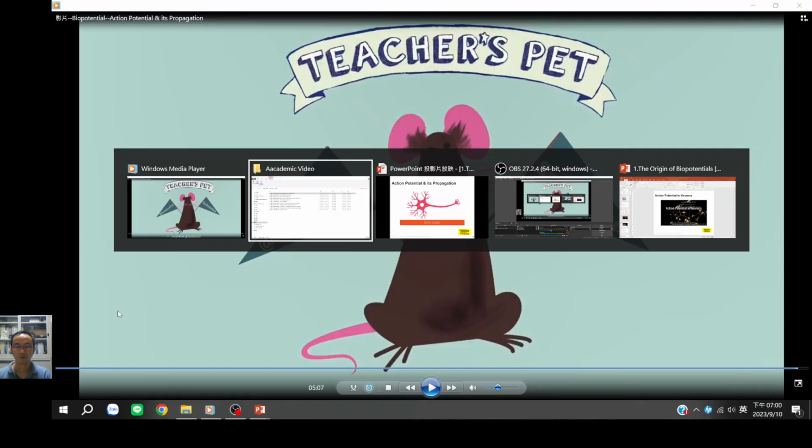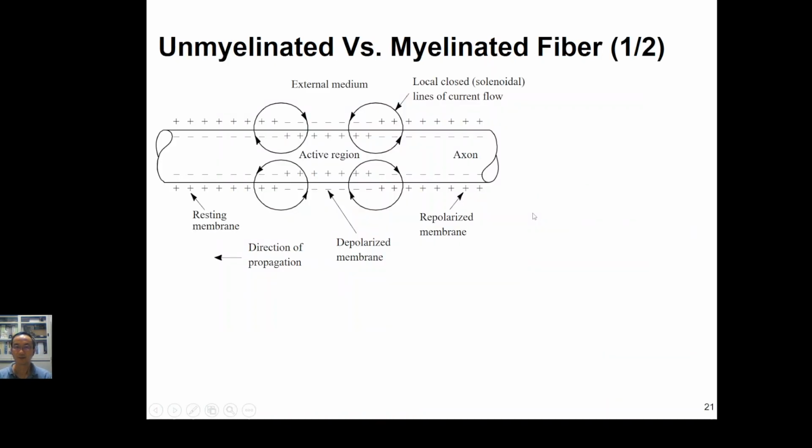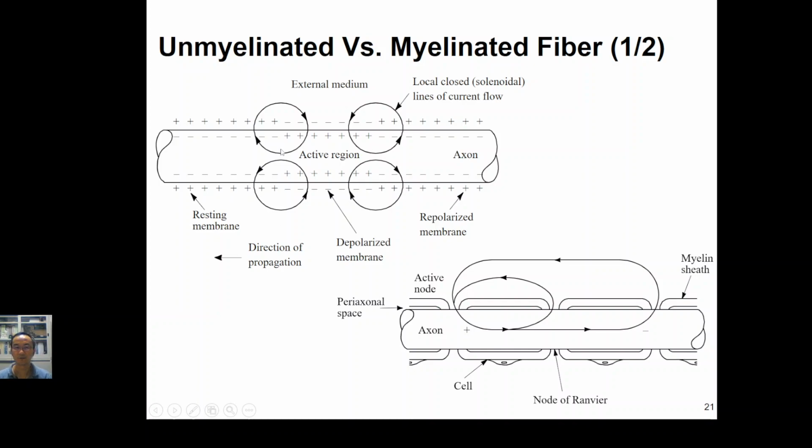So right now, you know how the action potential is being propagated along the axon, remember, in one direction. Okay. So, myelinated and unmyelinated fibers. If the nerve is unmyelinated, then the action potential moves just very slowly. But for a myelinated fiber, the action potential will jump from node to node.